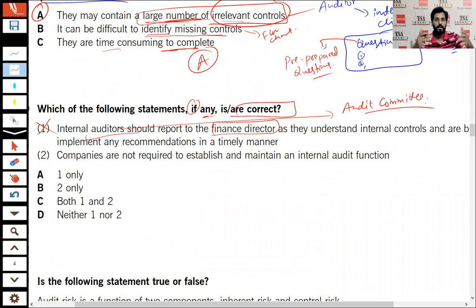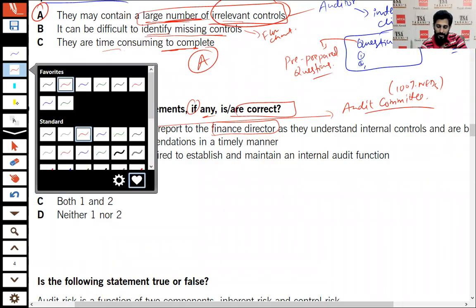Basically, internal auditors give the report to the audit committee, which has 100% non-executive directors. They review the internal audit report, analyze it, and present it to the board of directors for assessment and decision making. But internal auditors should not report to a single person.